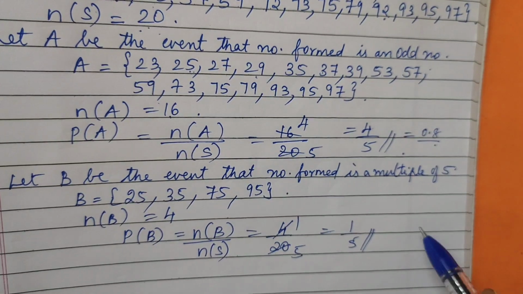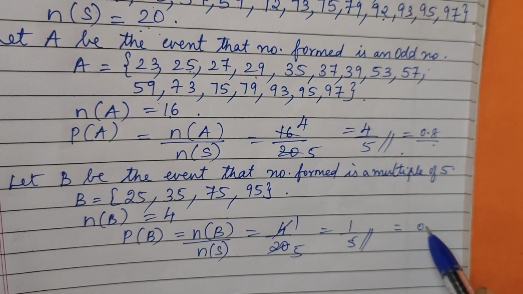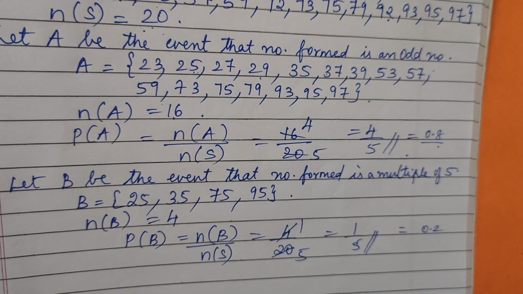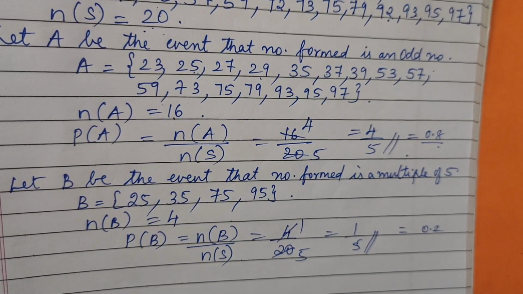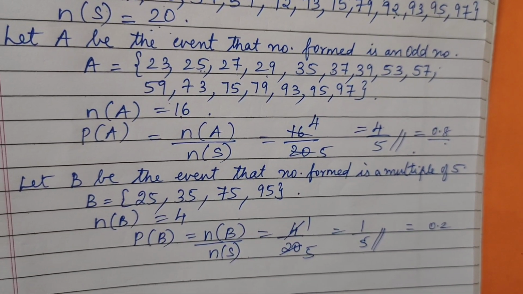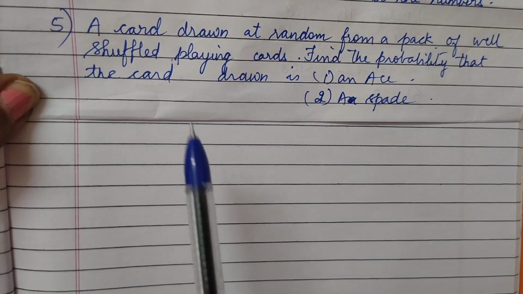See, it is within 1 only. If you put 1/5, it is 0.2. So always our probability answer will lie between 0 and 1, something between that. With that, we can cross check whether our answer is right or wrong. Let's go for the fifth question.